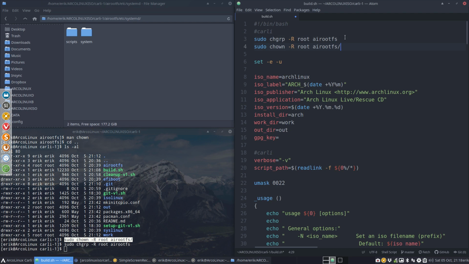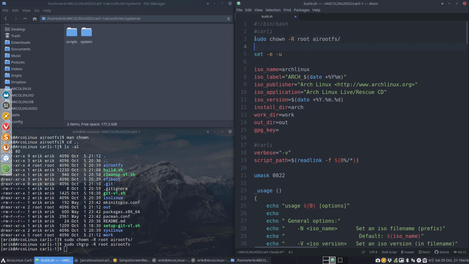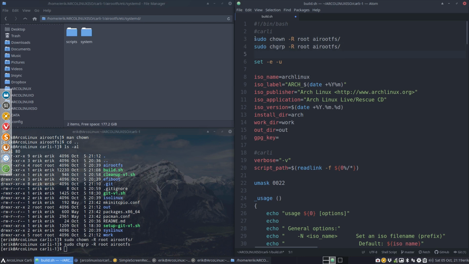That's okay, right? Well, slash or no slash, let's make it both a slash. So if you run the build.sh, it's first going to go to this folder and say everything in there should be from the group root and owned by the user. Well, more logically maybe first the user then the group. Doesn't really matter, but okay, logic. So that's another change we've made. This is another change. And let's see if this is going to work.